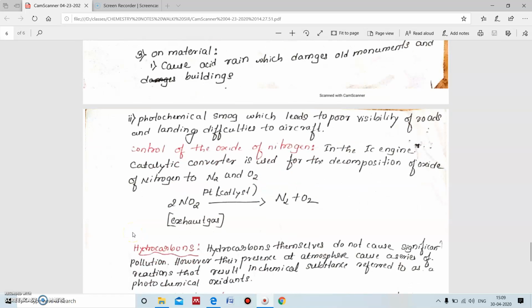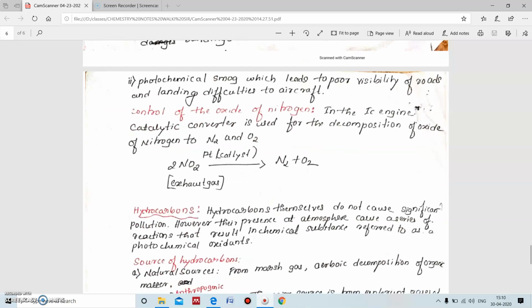Then, control of oxides of nitrogen. In the IC engine, catalytic converters are used for the decomposition of oxides of nitrogen into nitrogen and oxygen. Here, the nitrogen dioxide that is released along with the exhaust gas has to pass through the catalytic converter. Then it is converted into nitrogen and oxygen gas.